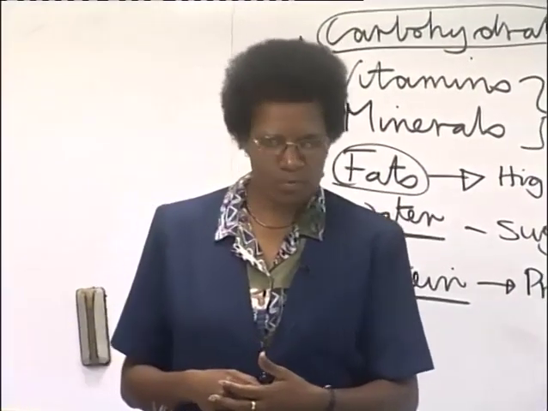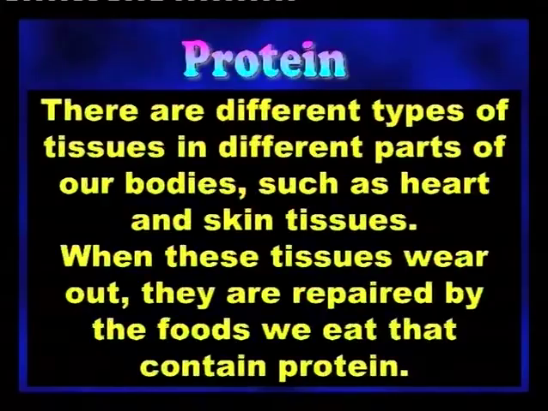Now I'd like, Teresa, if you can read for us what it says about the nutrient protein. There's no need to have that copied in your books. There are different types of tissue in different parts of our body, such as heart and skin tissue. When these tissues wear out, they are repaired by the foods we eat that contain protein. Okay, that is the work that the nutrient protein does. It does a lot of work by repairing tissues that wear out.